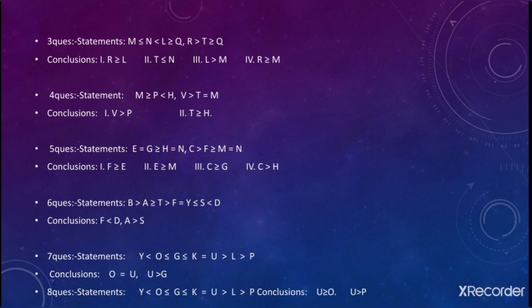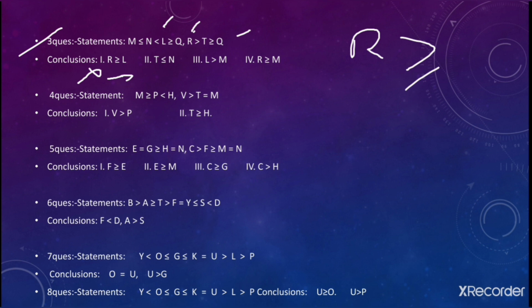Yeah, see the third question. What we need to see, we need to look that R is greater than is equal to L or not in this particular statement. This is R and this is L. Fine. But when you are looking after L sign, it is greater than, but we only require greater than is equal to sign, which we do not have. If we do not have, then this also goes wrong.